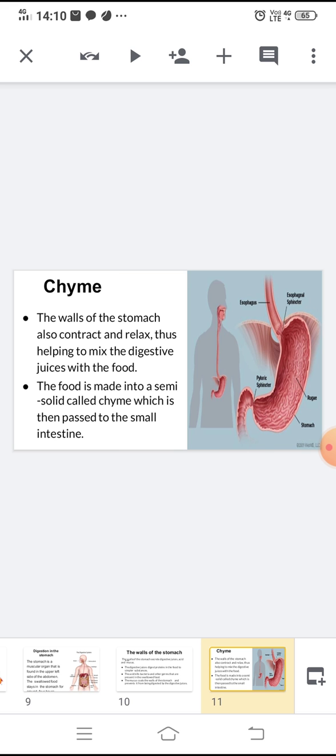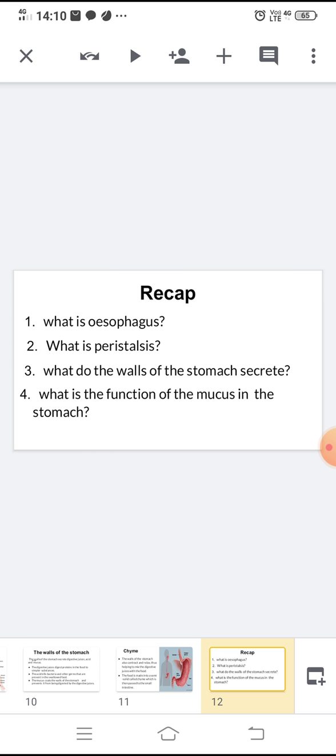Let us revise the topic. What is esophagus? A long muscular pipe-like organ called the esophagus. The swallowed food enters into this esophagus. Esophagus connects the stomach to the mouth. What is peristalsis? The swallowed food travels to the stomach because of a wave-like motion in the walls of the esophagus called peristalsis.